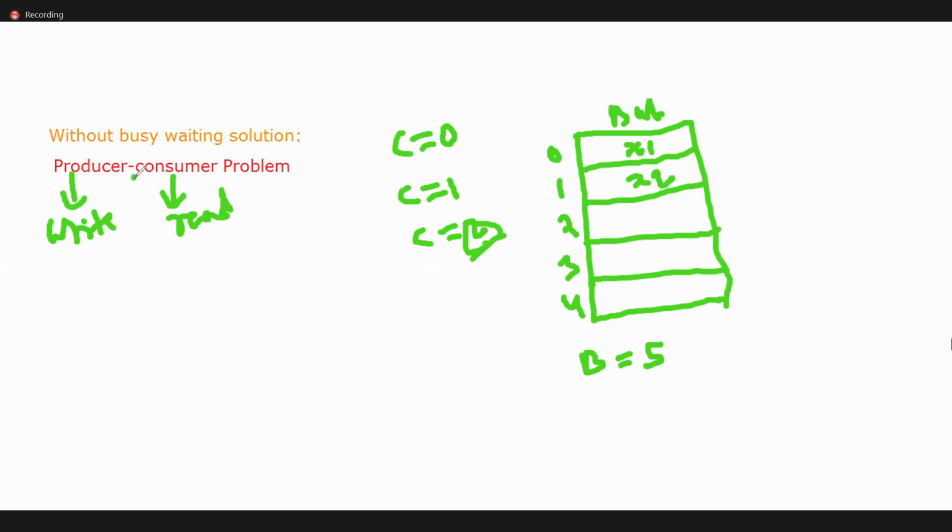In the consumer program, what happens? Consumer means delete or consume. First you will consume the x1, so this is a vacant place. Count previously 2, now it will decrease by 1, so count equal to 1. So in the consumer we are decrementing the count, and in the producer we are incrementing the count, but the count is globally declared.